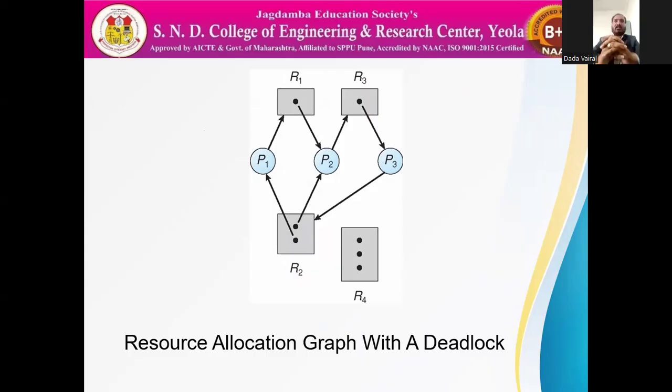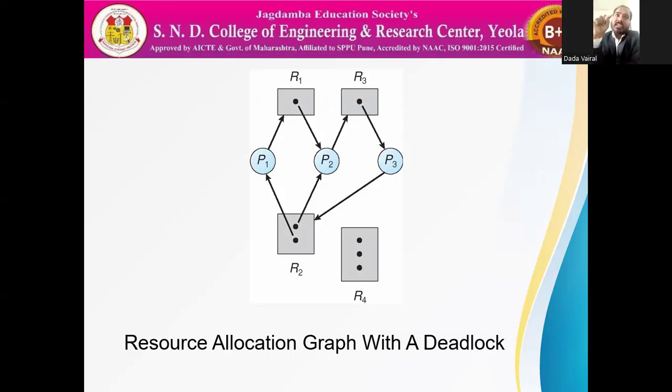We can see that process P1 wants resource R1, which is held by P2. P2 wants resource R3, which is held by P3. And P3 wants resource R2, which is held by P1 and P2 both. In such a situation, if we remove the resources, we can see that P1 is waiting for P2, P2 is waiting for P3, and P3 is waiting for P1 and also P2. There is a circular wait. So this is called deadlock.